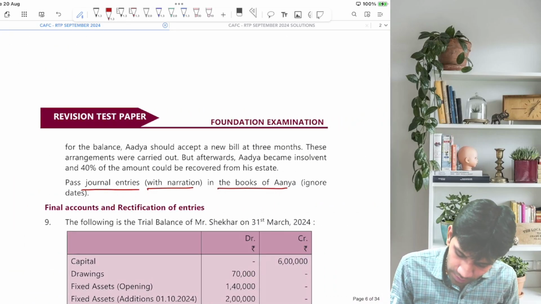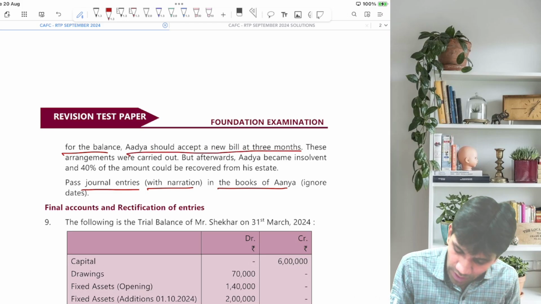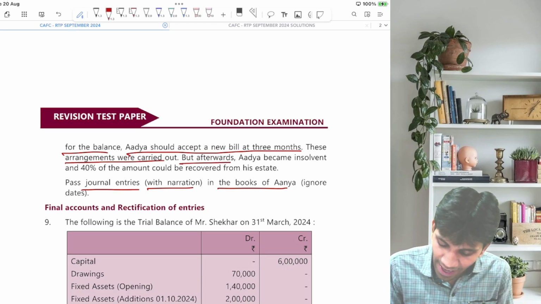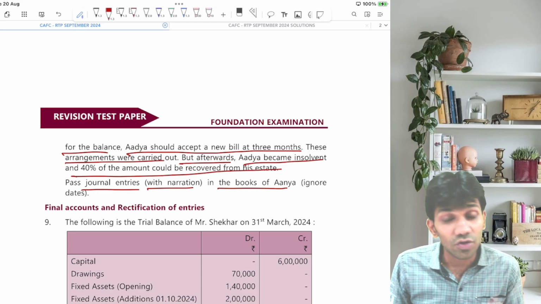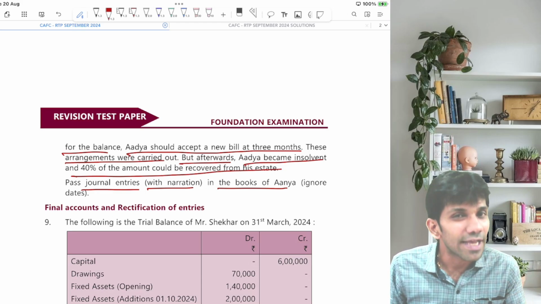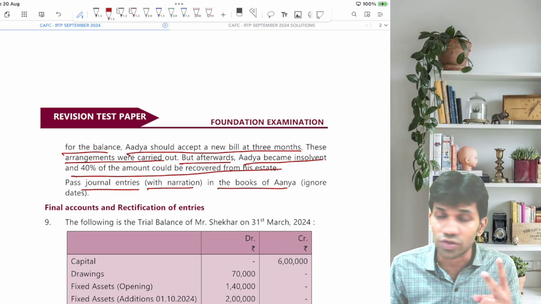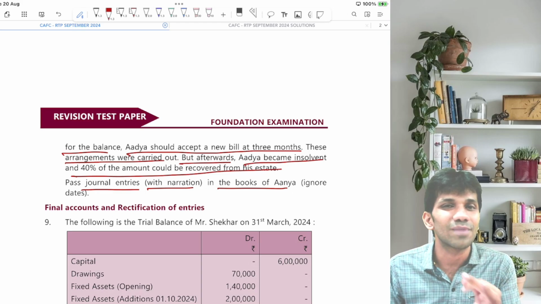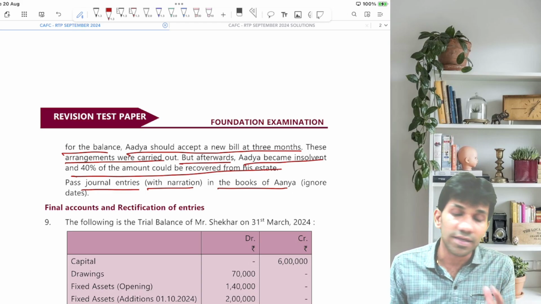And for the balance, Adya should accept a new bill at 3 months. That we have already done. These arrangements were carried out, but afterwards Adya became insolvent and only 40% of the amount could be recovered. So after renewal also, Adya declared herself insolvent. So insolvency will have 2 steps: one is the dishonor entry and the other is the final settlement entry. So now, what will be the dishonor entry?